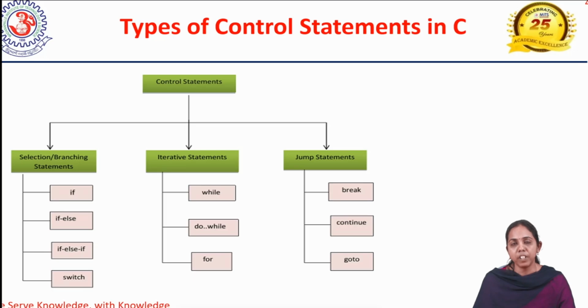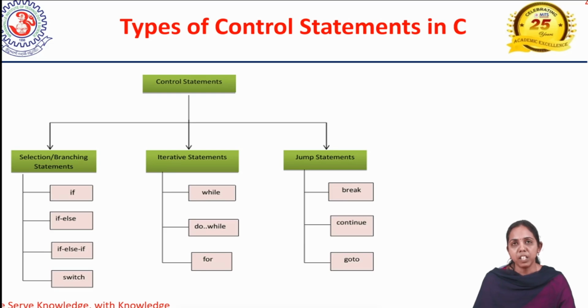Coming to the next one, the iterative statement. Iterative itself says that it is looping: if we want to do anything repeatedly, we use an iterative statement. The iterative statements in C are the for loop, the while loop, and the do while. These are the three categories. We can use any one of the loops to control the flow of a program.